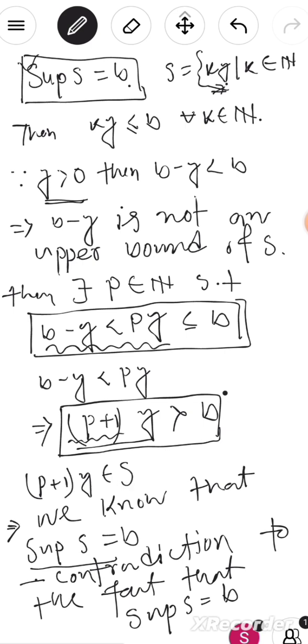But the problem is that we know the supremum of S equals b, and we see here that (p plus 1) times y is greater than b, and also this number belongs to S. It is not possible, because we know that the supremum of S equals b. Any number that is greater than b cannot be contained in the set S. But we can see that these things happen, which is not possible, which is a contradiction of our fact that the supremum of S equals b.